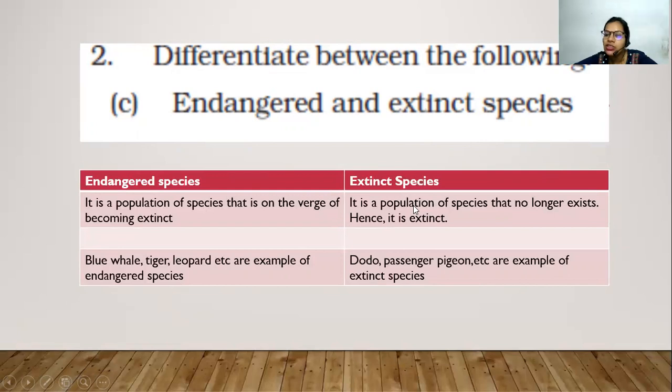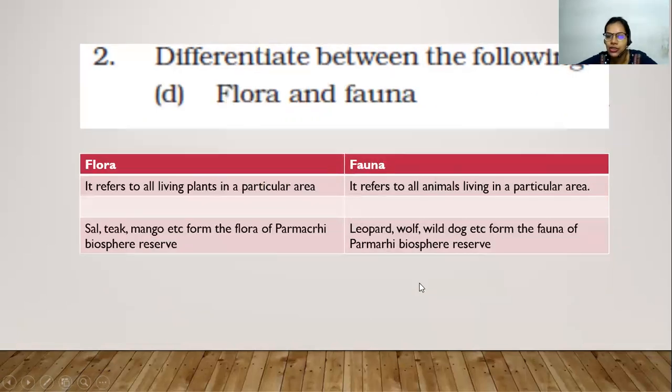Now extinct species जो actually अब नहीं exist करते हैं. It's a population or species that no longer exists, hence it is extinct, यानी कि खत्म हो चुके हैं. जैसे कि डायनासोर्स, अभी हमने सिर्फ उनके बारे में पढ़ा है, हमने कभी उनको देखा नहीं है. The recent examples are dodo, passenger pigeon, etc. are examples of extinct species.